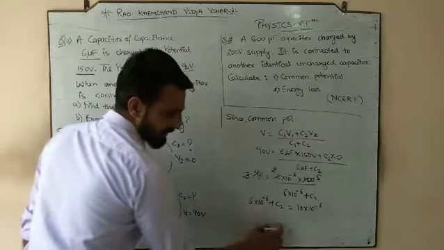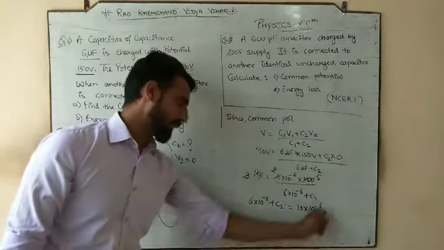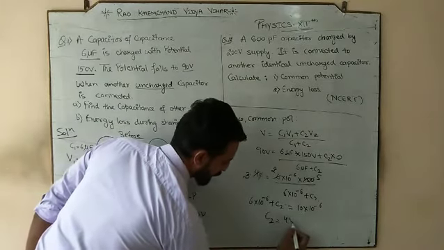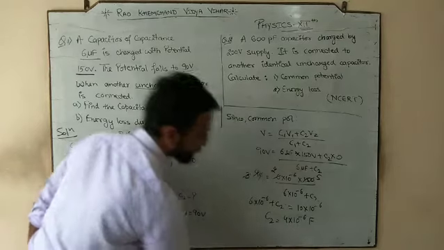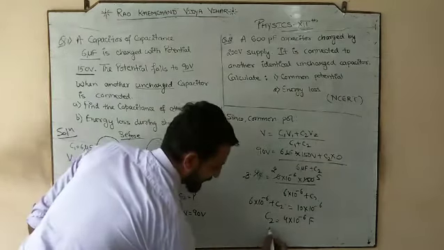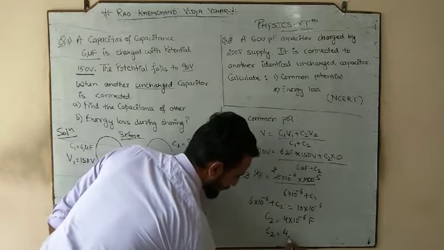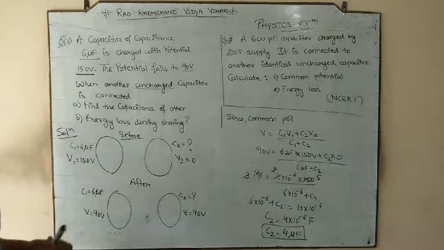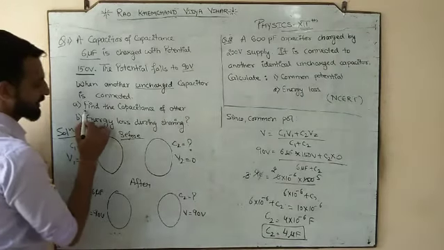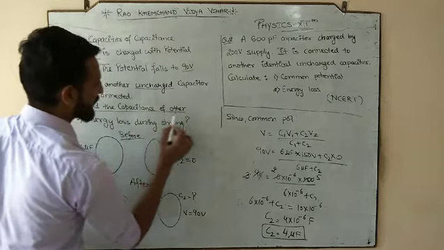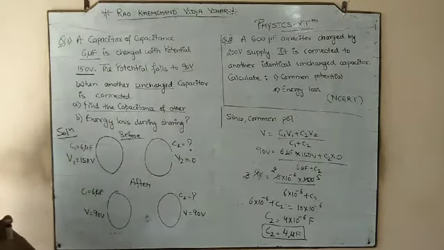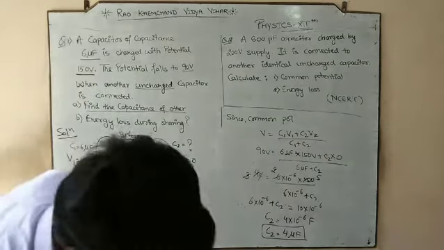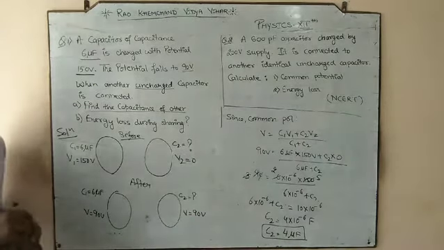And when we transfer this 6 into 10 to the power minus 6 to that side, it would be subtract. So 10 minus 6, it would be 4 into 10 power minus 6 farad. And 10 power minus 6 is micro. So what is the capacitance of second? 4 microfarad. Because in the first part he is asking to find the capacitance of other capacitor. So what is the capacitance of other? 4 microfarad. Done? Okay. So by this manner we have done the first thing.